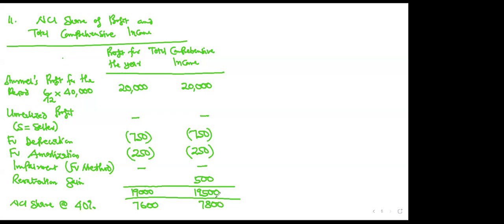Only three adjustments affect the profit. That is unrealized profit, if the subsidiary was the seller, then fair value depreciation, and then impairment. They affect the profit. And everything that affects profit should affect total comprehensive income. But if there is a revaluation gain, it will affect only the total comprehensive income. Why? Because revaluation gain falls under other comprehensive income. So it falls beyond the profit. It doesn't affect profit, but it will affect total comprehensive income.